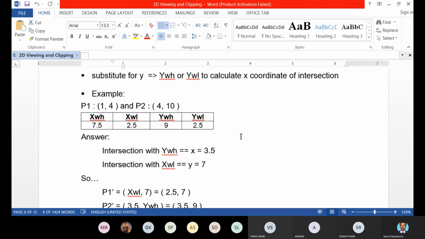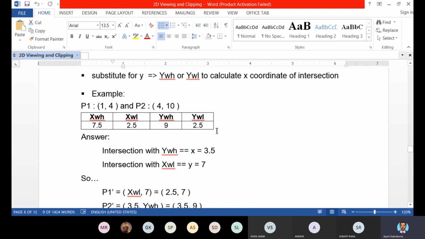So the third bit will again be 0. Now the fourth bit: if y is greater than ywh, y is 10 and ywh is 9. Now it is true, so the fourth bit will be 1. So the total region code for point P2 is 1000. So the region code for point P1 is 0001 and the region code for point P2 is 1000.